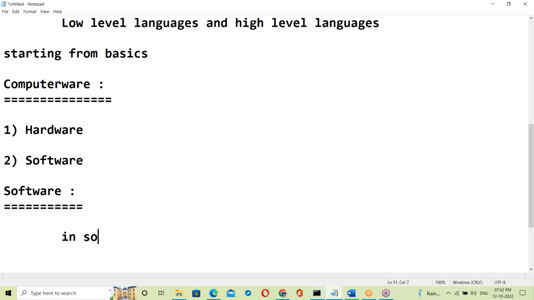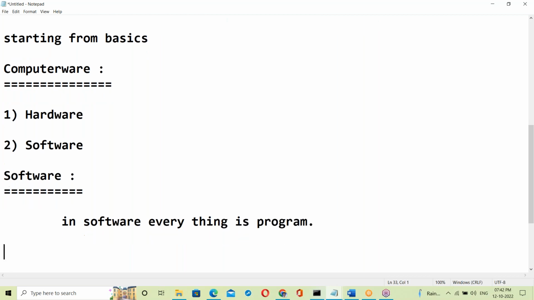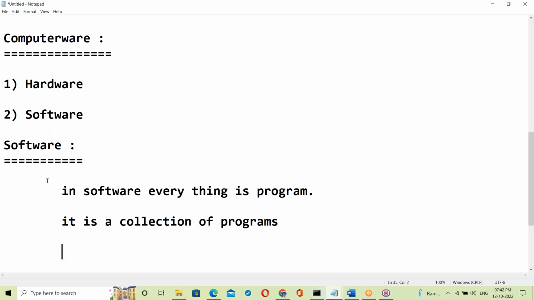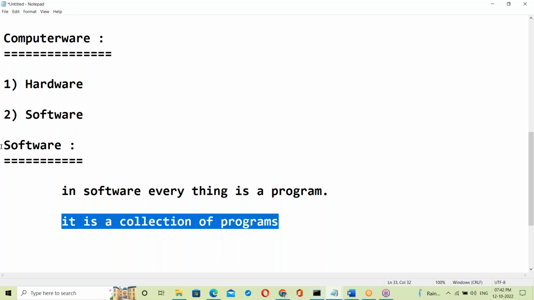In software, everything is a program. It is a collection of programs. In software, everything is a program. It's a collection of programs, like C, C++, Java, Python, all of which come under software.